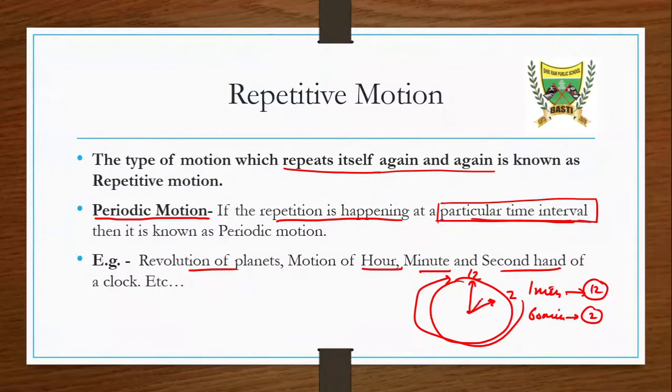And what about the hour hand? Suppose that it is now indicating towards 1, then after 12 hours it will again indicate towards the 1. So here the time interval is fixed. For the second hand, 1 minute is the time interval, for the minute hand 60 minutes is the time interval, for the hour hand 12 hours is the time interval. So these things are happening after a particular time interval.